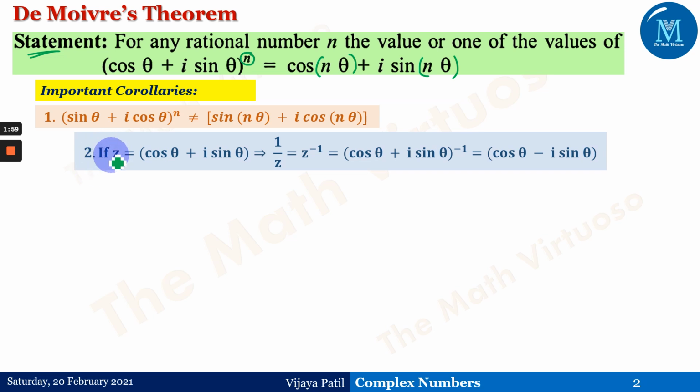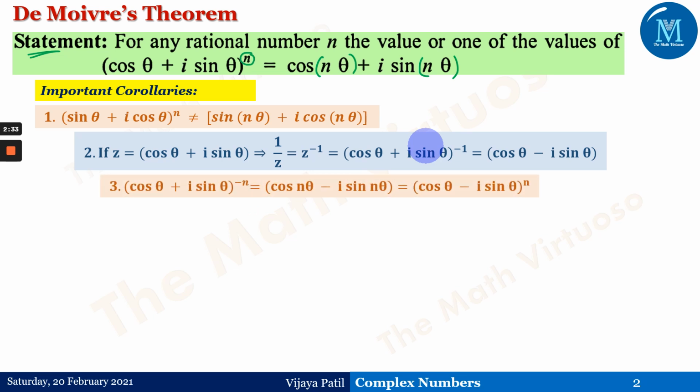Okay. Now the second thing is, if z is equal to cos theta plus i times sin theta, then 1 by z, or you can say the inverse of that complex number, is the same as (cos theta plus i times sin theta) to the power minus 1, which is also the same as cos theta minus i times sin theta. So this minus 1 you can take in the power or in the middle part of the sign of this complex number, right? This is also a very important corollary following from the statement of De Moivre's.